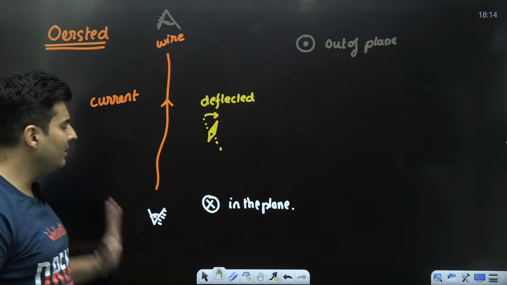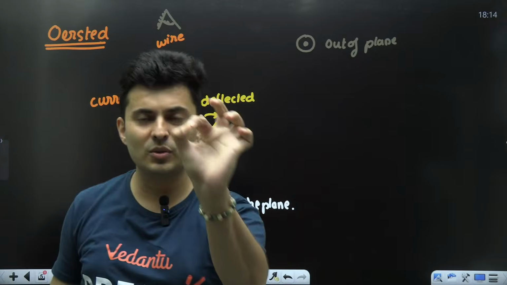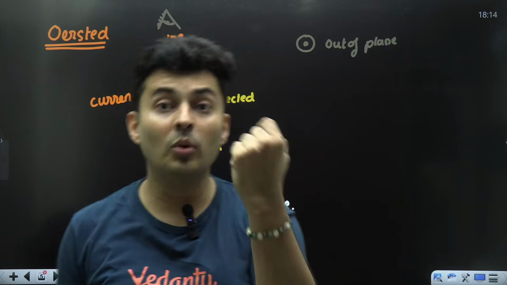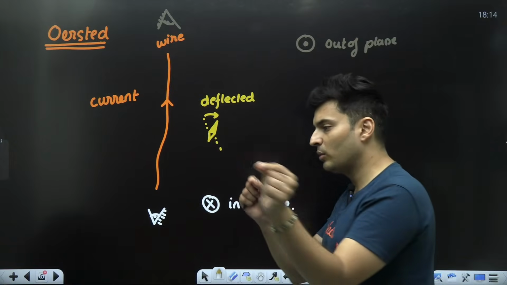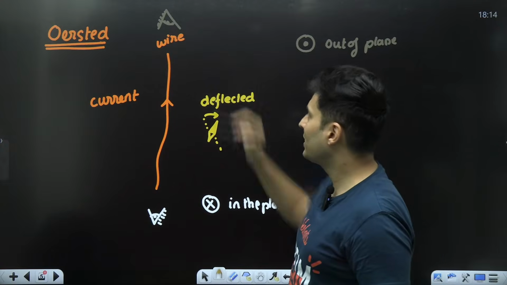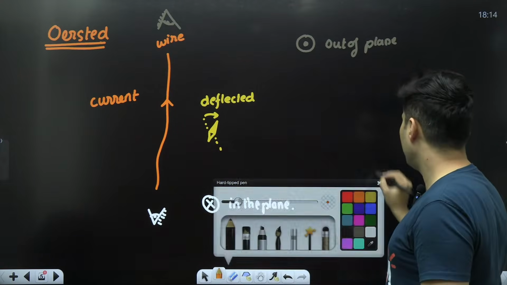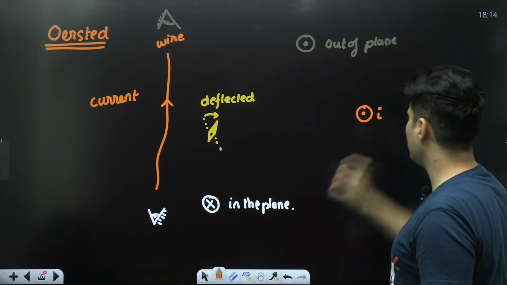This is your standard convention which you have learnt even in vectors. A vector coming towards you is a dot. A vector going away from you on the paper is shown as a cross. It's like an arrow which is coming towards you or going away from you. So say for example, you are seeing like this, and it so happens that the current happens to come towards you.